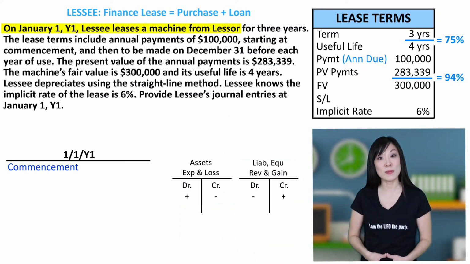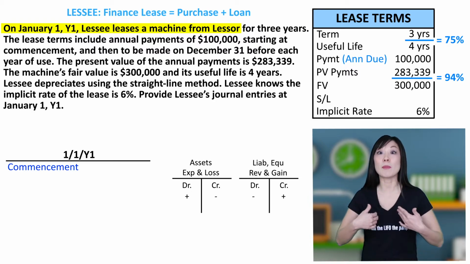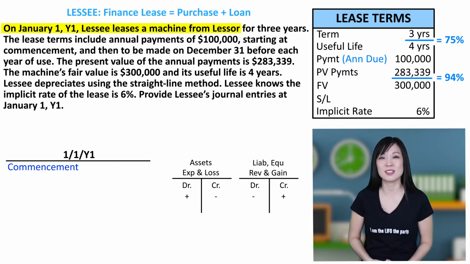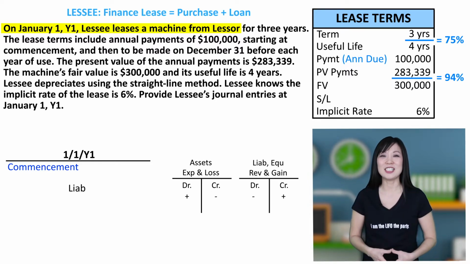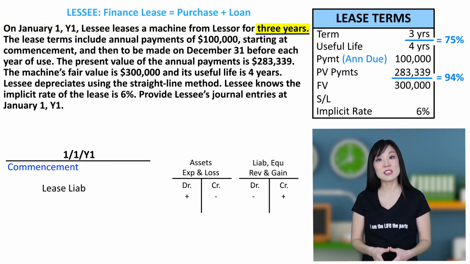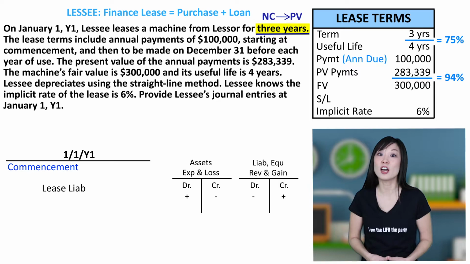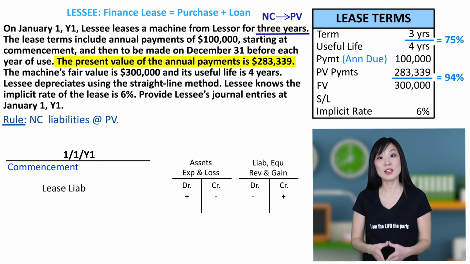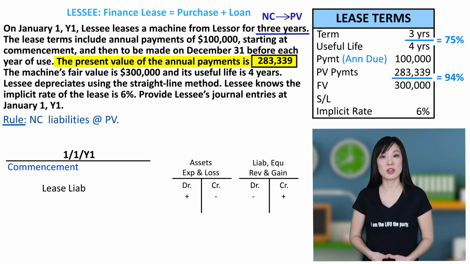Lessee entered a lease agreement. On 1/1/Y1 commencement, lessee is obligated to make lease payments. How do we record an obligation to pay? That's the definition of a liability. Here it's called lease liability. This lease is for 3 years, then it's a non-current liability. And just like other non-current liabilities, it gets recorded at present value. Here they give us present value, $283,339.